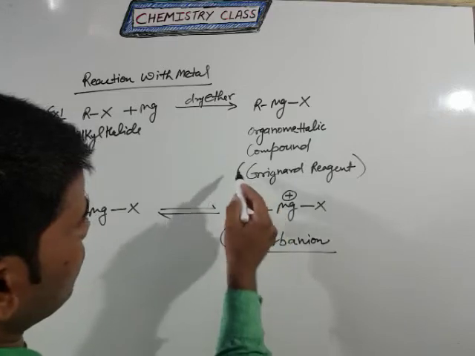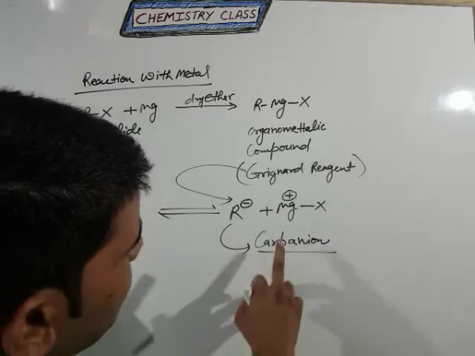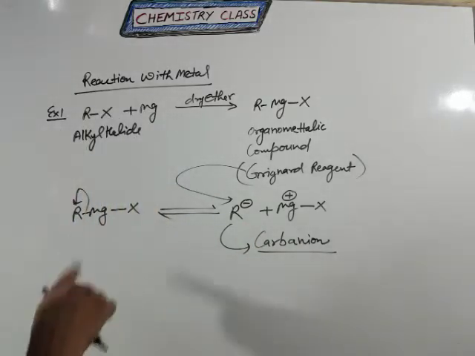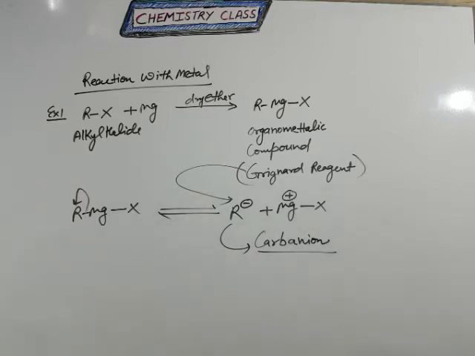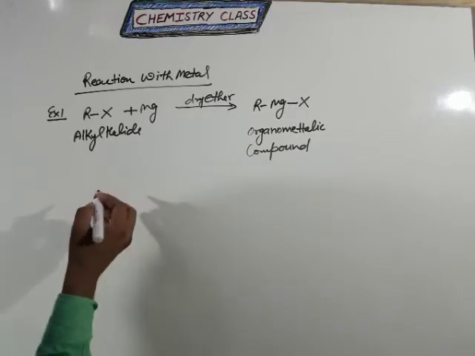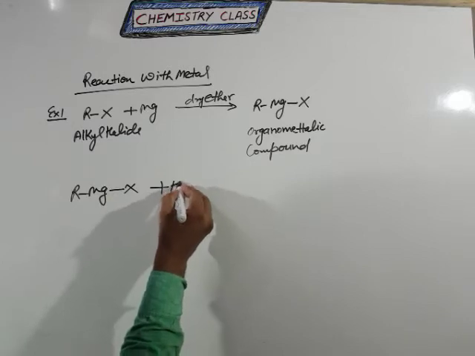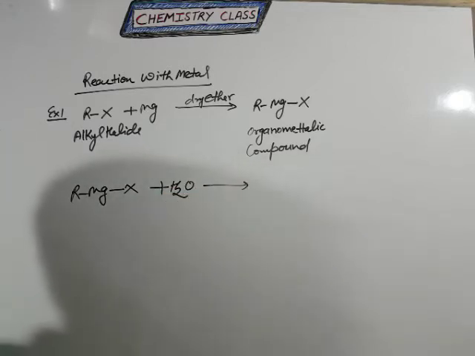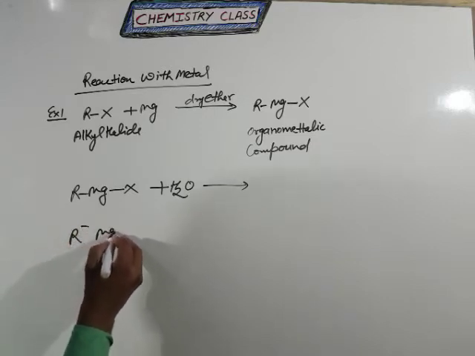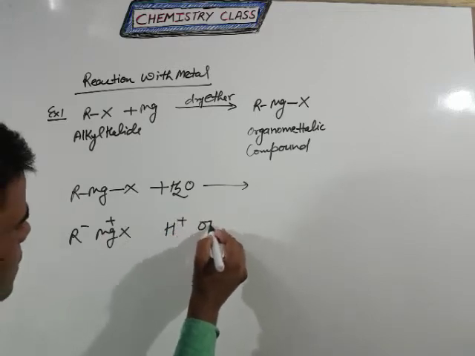Grignard is the scientist who created the carbon negative charge and also gave the explanation for the reaction with the help of reaction with metals. Now come to the application of this reaction. If the Grignard reagent reacts with water, what is the final product? So students, first you write like that, R is minus and MgX is plus, and H2O has H plus and OH minus.